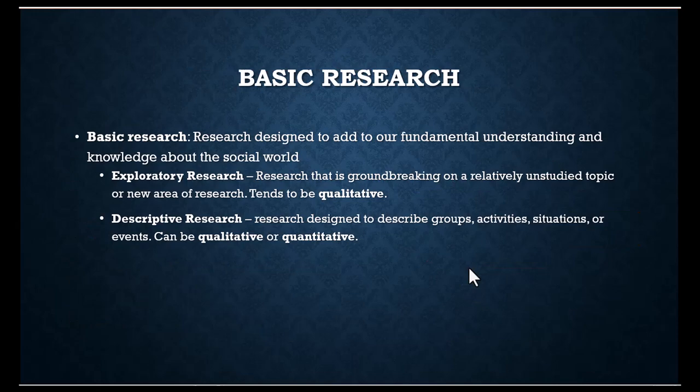Scientific research can be broken down into basically 4 types. The first is basic research, with 2 subcategories here. Basic research is research that's just designed to add to our fundamental understanding and knowledge about the social world. This can be divided up into exploratory research, which is research that tends to be groundbreaking on a relatively unstudied topic or a new area of research. This tends to be qualitative in that we're not necessarily coming up with numbers, but just trying to describe in words what is going on.